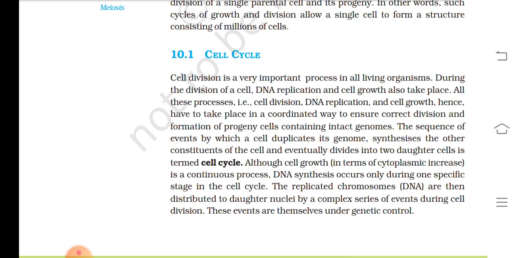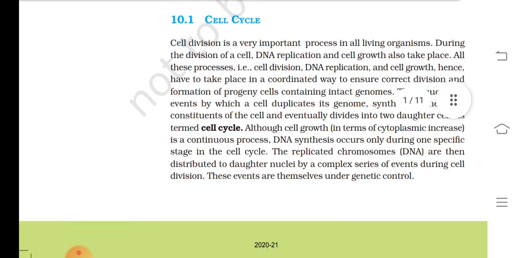The sequence of events by which a cell duplicates its genome, synthesizes the other constituents of the cell, and eventually divides into two daughter cells is termed cell cycle. Although cell growth is a continuous process, DNA synthesis occurs only during one specific stage in the cell cycle. The replicated chromosomes are then distributed to daughter nuclei by a complex series of events during cell division. These events are themselves under genetic control.